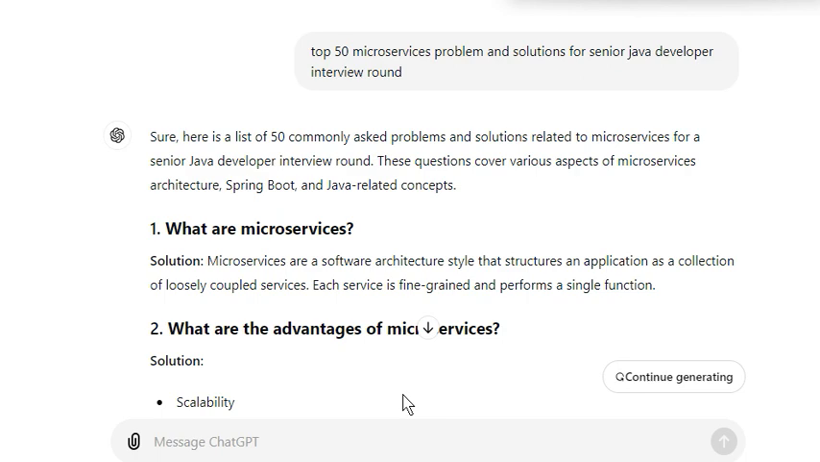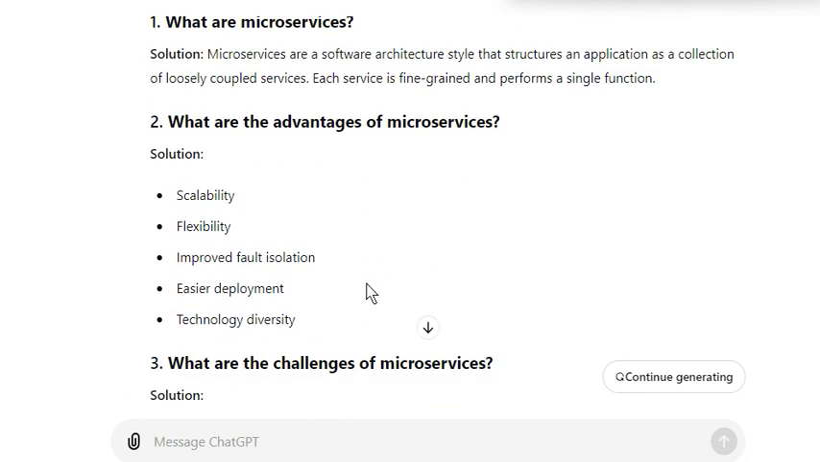So starting with microservices, what are microservices? Microservices is a software architecture style that structures an application as a collection of loosely coupled services. Each service is fine-grained and performs a single function. So in microservices we will have multiple independent services, and all these services perform a single function, a single work, and all these services together form what we call a microservice.